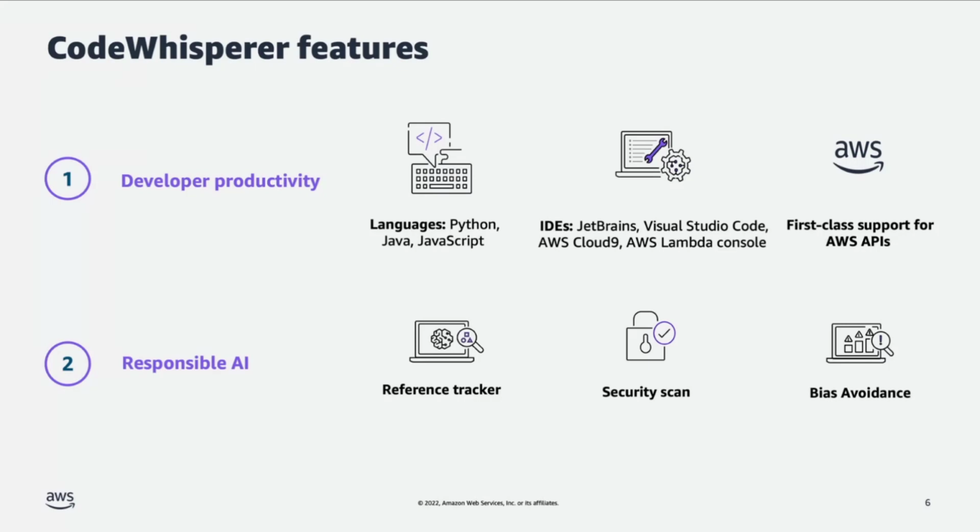The third key feature under developer productivity is first-class support for AWS APIs. Now, I mentioned the model has learned how to write code based on the fact that it has been trained on billions of lines of code that is available in the open source as well as Amazon code. So as a part of that process, the model has already learned how to write code for AWS APIs.